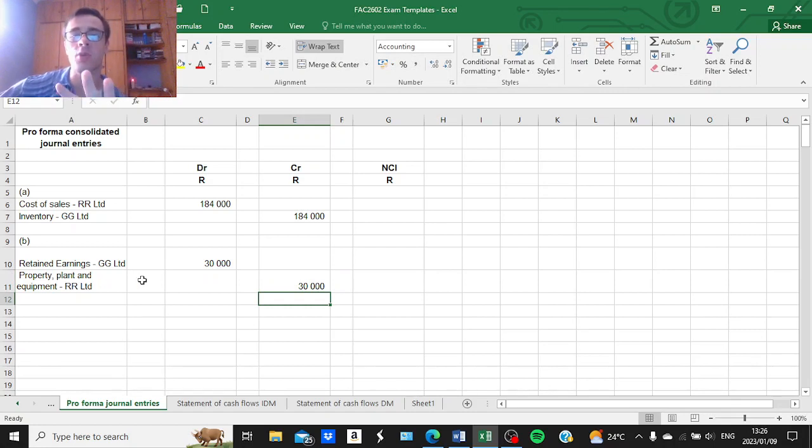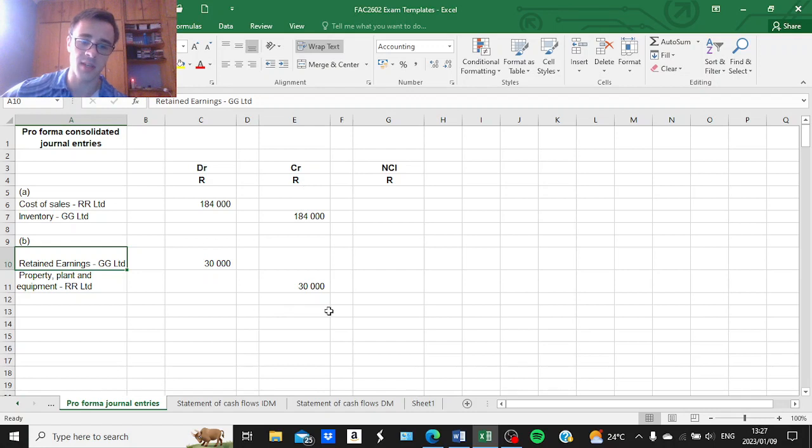Keep in mind that if a loss was made in the previous period by Go Green Limited, we would need to increase the actual profit made by that company in that period by increasing their retained earnings account. So if that was the case, you would have credited retained earnings for Go Green Limited by 30,000, and you would have debited property, plant and equipment for One Recycle Limited by the same amount.